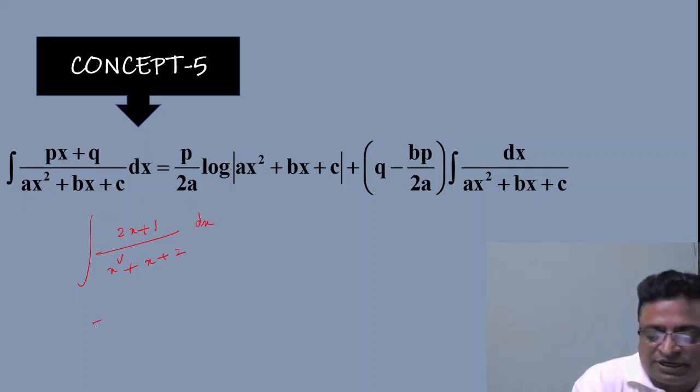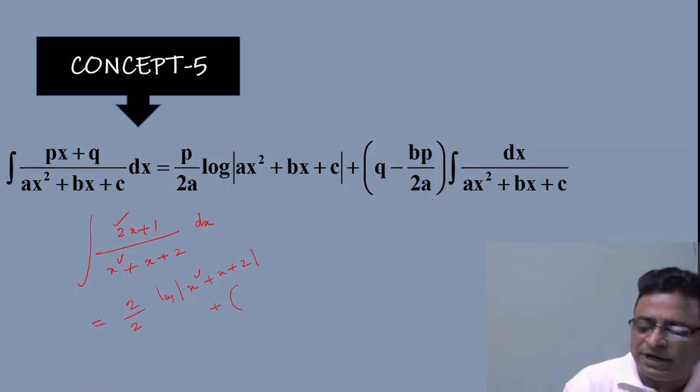Suppose this is the question given for you. So here my p is 2. So p by 2a, a means 1, that is 2 by 2, log mod denominator, that is x square plus x plus 2,